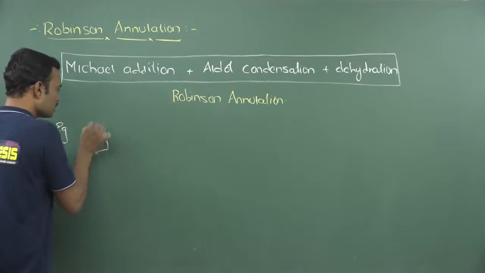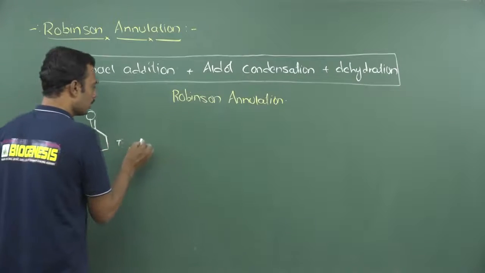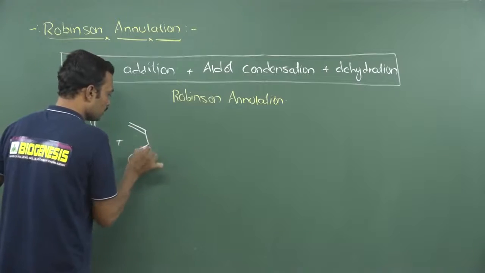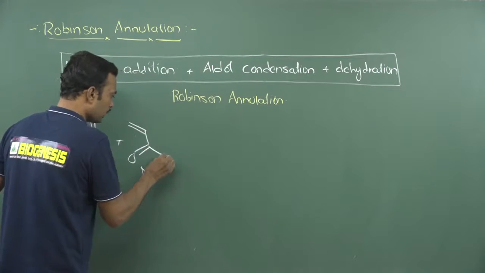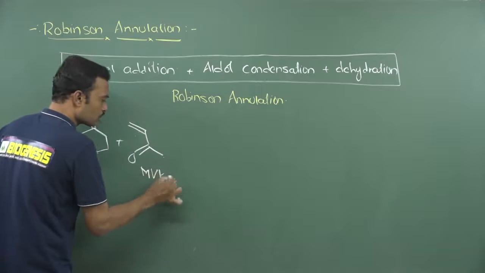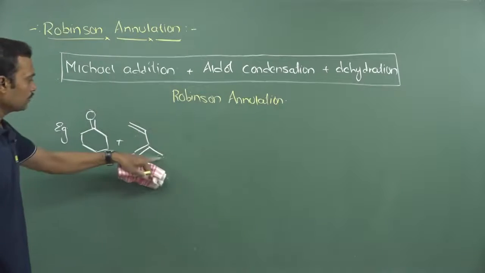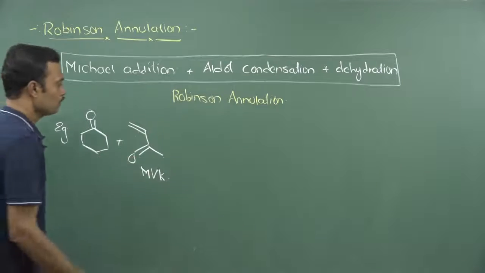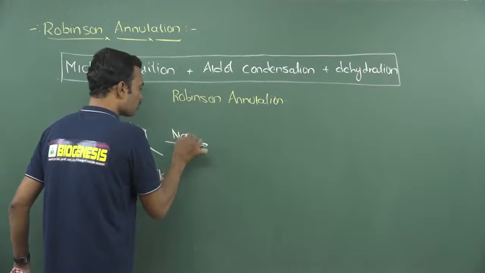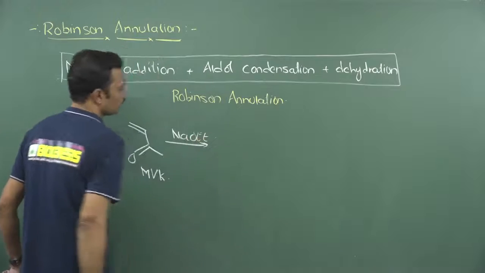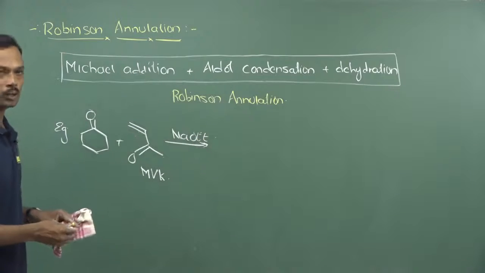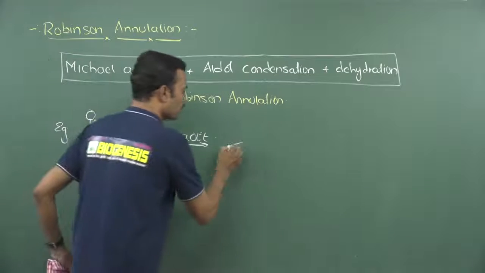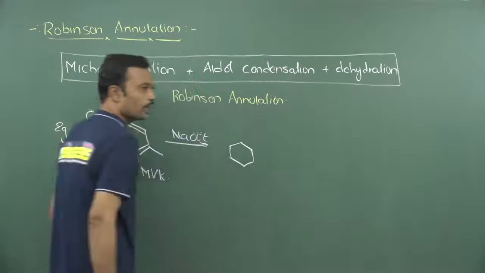See, this is a carbonyl compound and here I am taking an alpha, beta unsaturated carbonyl. This is called methyl, this is vinyl and this is ketone, MVK, methyl vinyl ketone. This can be prepared by using the Mannich reaction. It is carried out in the presence of a base, NaOEt. Now it can take a proton from the cyclic 6-membered ring, and after taking the proton there is a formation of a ring.